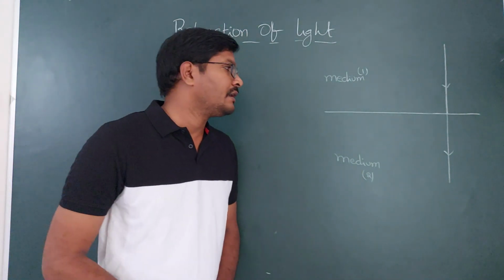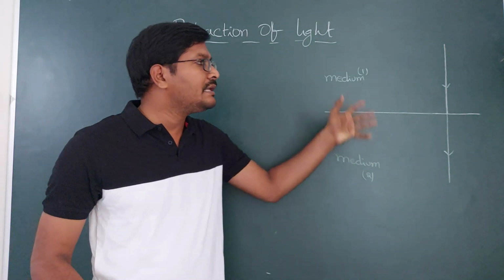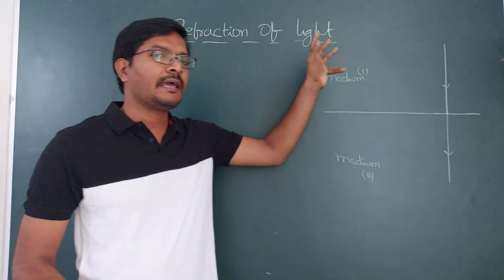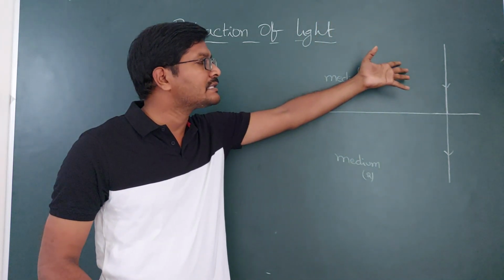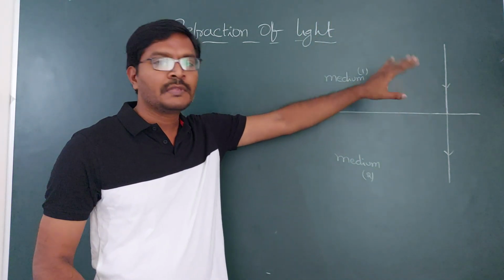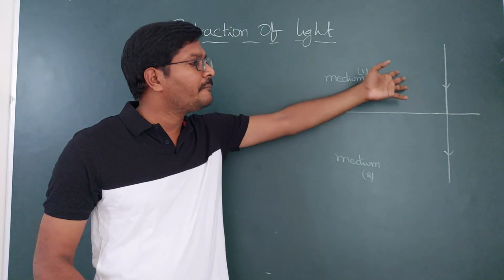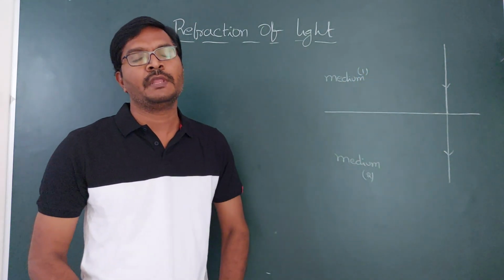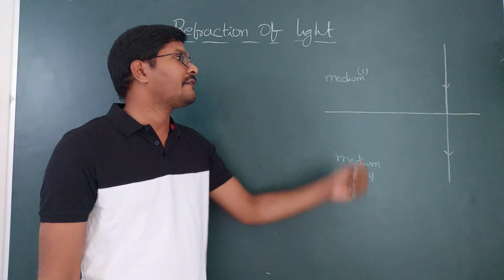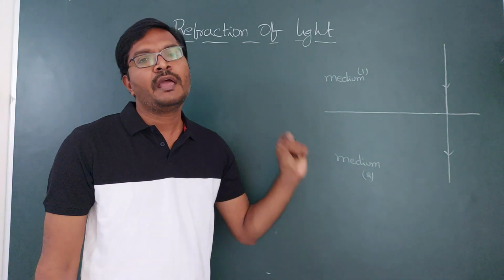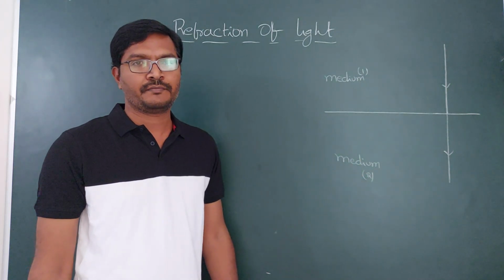What is that effect? The velocity of light is going to be affected when light goes from one medium to another medium. So which physical quantity of light is affected? Velocity is going to be affected.